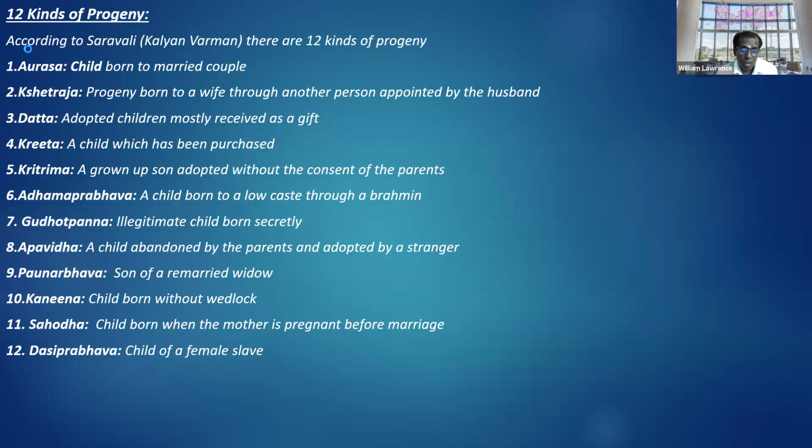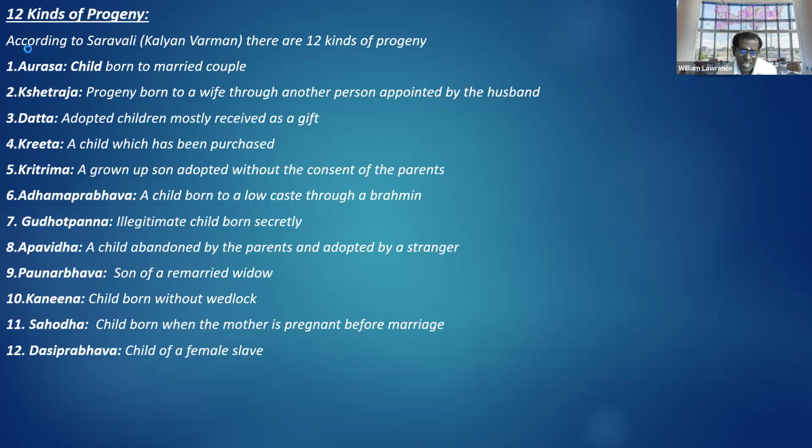Datta. Normally what we say is Datta is the adopted child, but there are 2, 3 other variations of adoption. One is that the adopted child is mostly received as a gift. Krita, a child which has been purchased. I think most of the adopted children are Krita. Then Kritrima, a grown-up son adopted with the consent of the parents. Then another is Apaviddha, a child born to a low caste, a Brahmin.